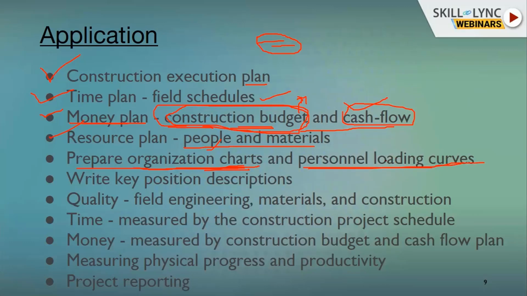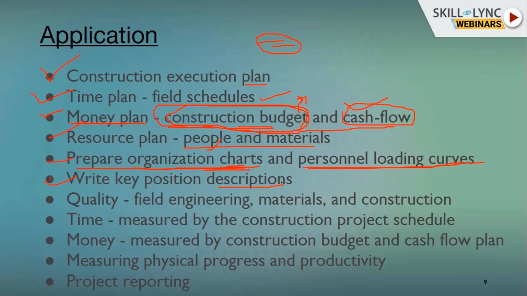The loading curve is allocating tasks to the engineer, to the manager, or to the department. How an engineer or a manager should manage that, we learn in this course. What are the key positions? Every key position shall be described.